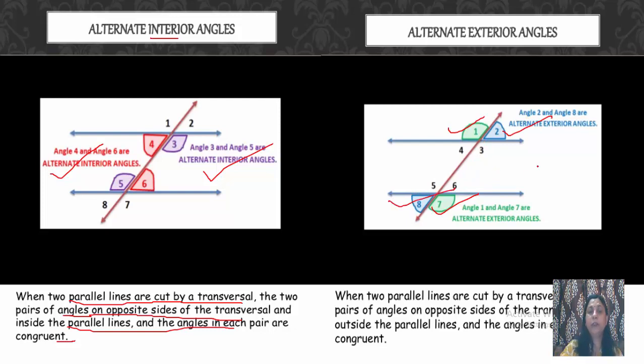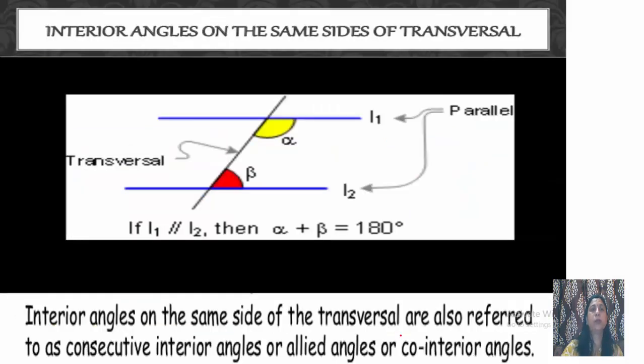That is, when two parallel lines are cut by a transversal, the two pairs of angles on opposite sides of the transversal and outside the parallel lines, they are known as alternate exterior angles, and they are also congruent. Congruent means they are also equal. So students, corresponding angles are equal. Alternate interior angles and alternate exterior angles are also equal.